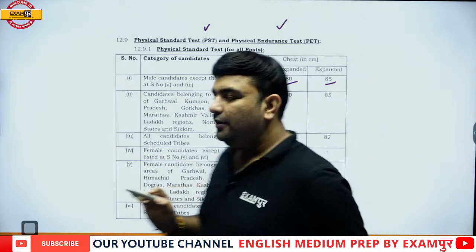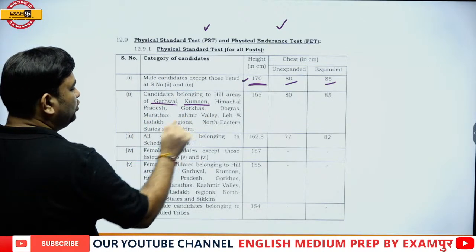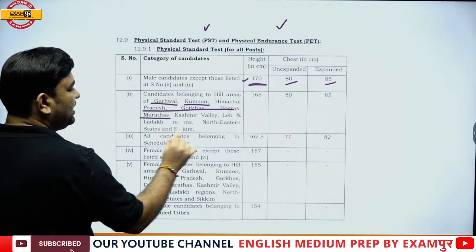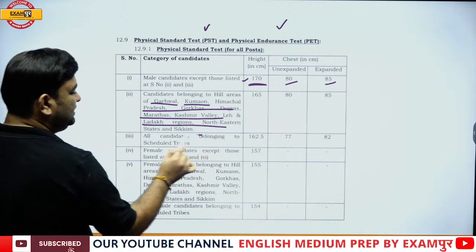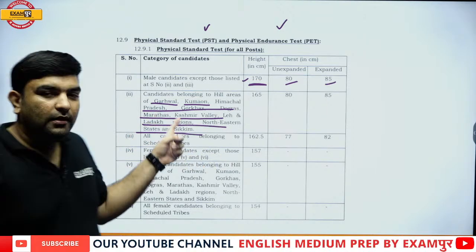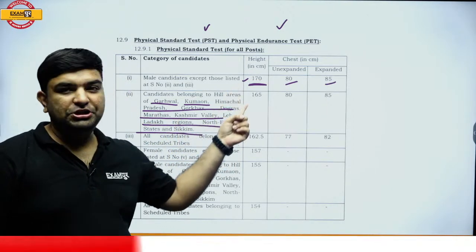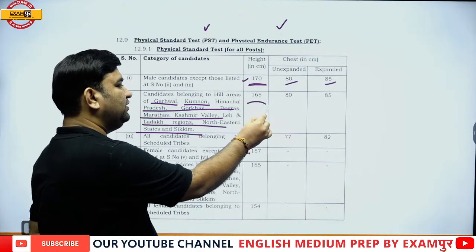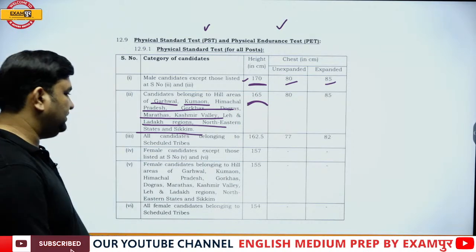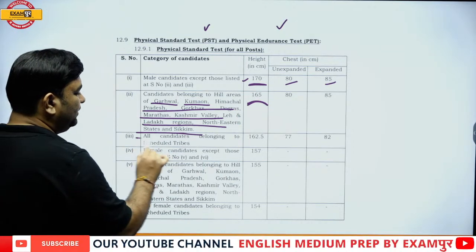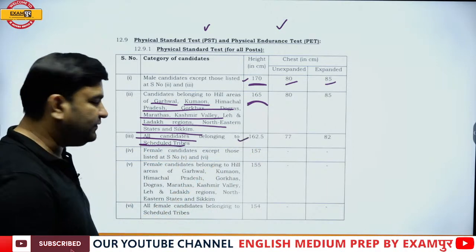For people belonging to Garhwal, Kumayu, Himachal, Gorkhas, Dogras, Marathas, Kashmir Valley, Leh Ladakh region, Northern, Eastern and Sikkim, there is a relaxation in the height of 5 centimeters. Then for the scheduled tribes, there is a relaxation of 7.5 centimeters.